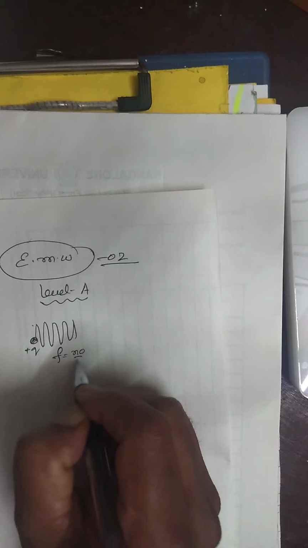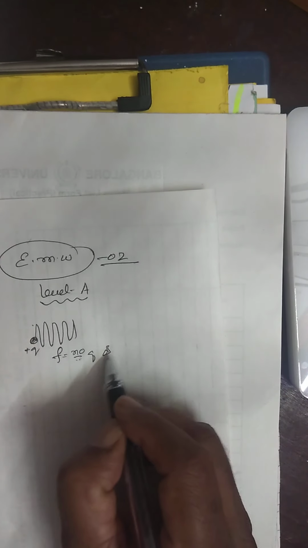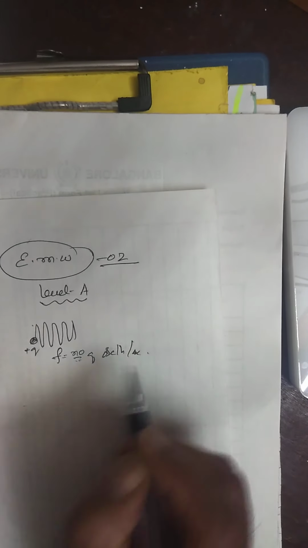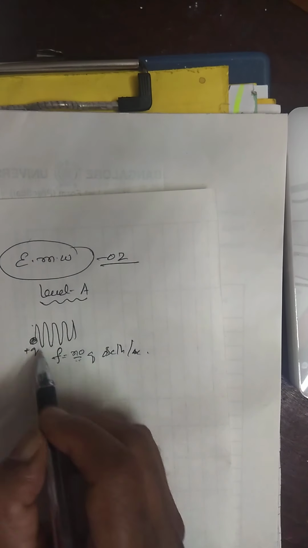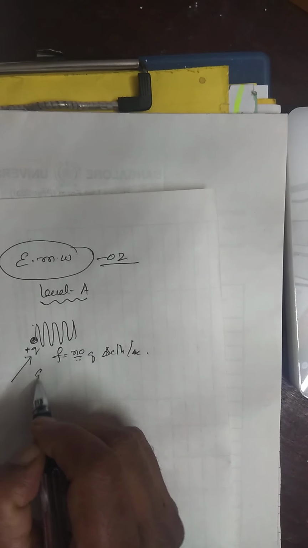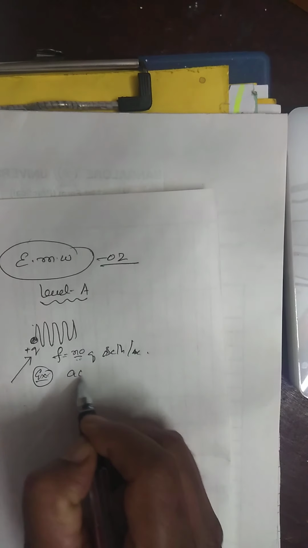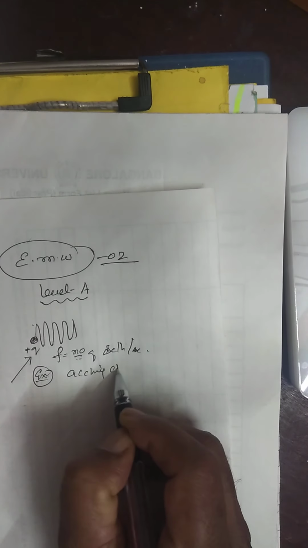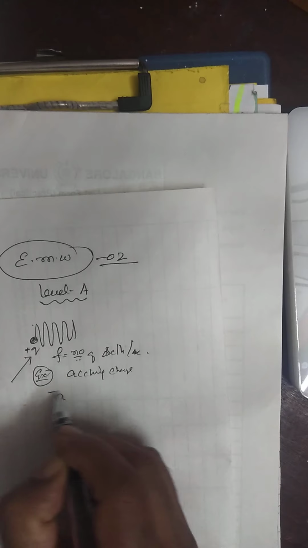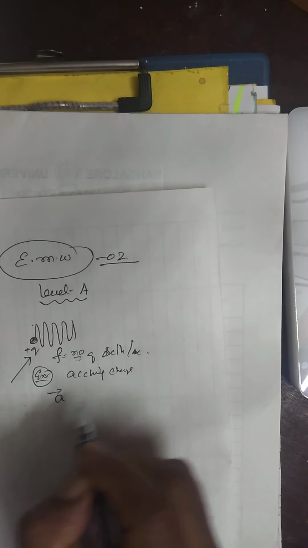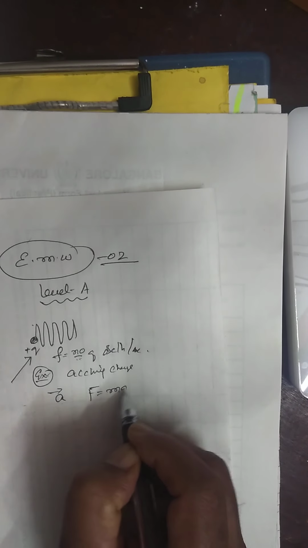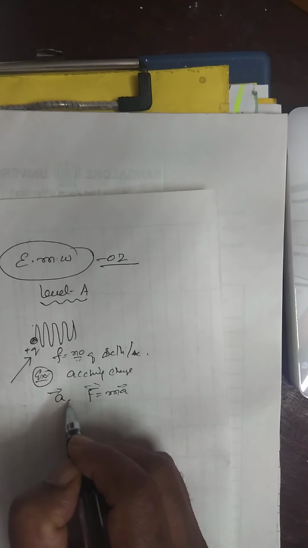Frequency is the number of oscillations per second. This is an example of an accelerating charge. That means the charge is accelerating. Force is mass into acceleration, and this is the acceleration of the charge.